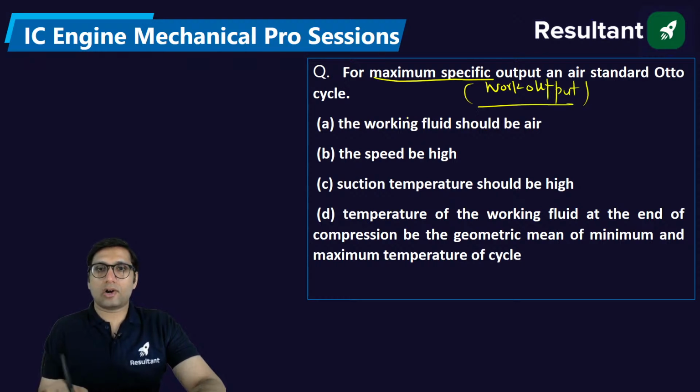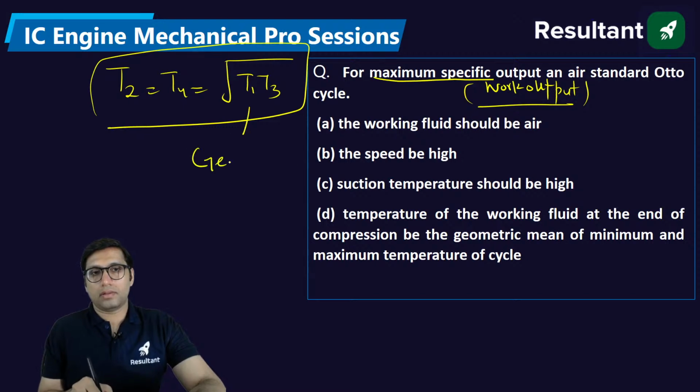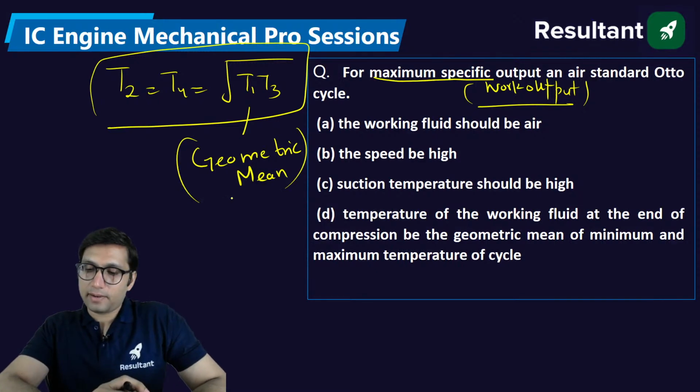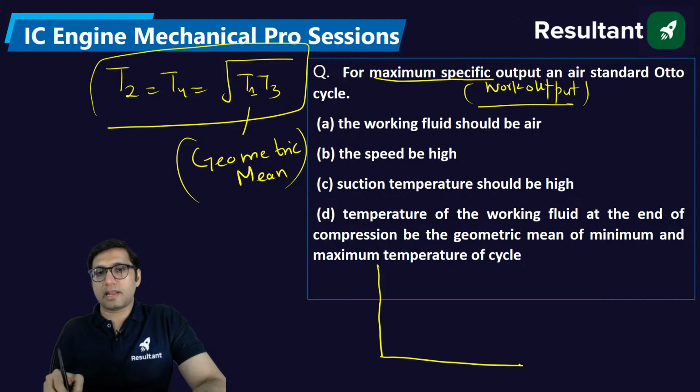For maximum work output of an Otto cycle, the temperature after compression and after expansion should be the geometric mean of the minimum and maximum temperature. See, in the case of the Otto cycle, the minimum temperature is the temperature before compression. Okay.